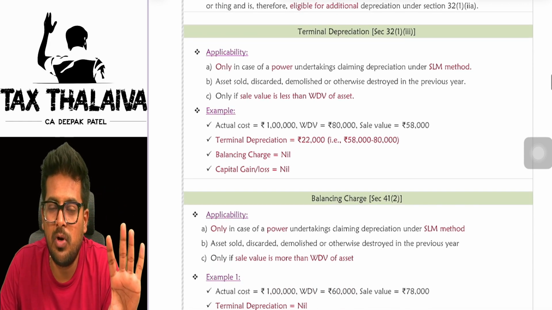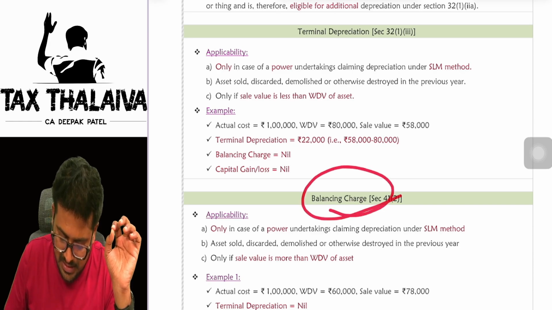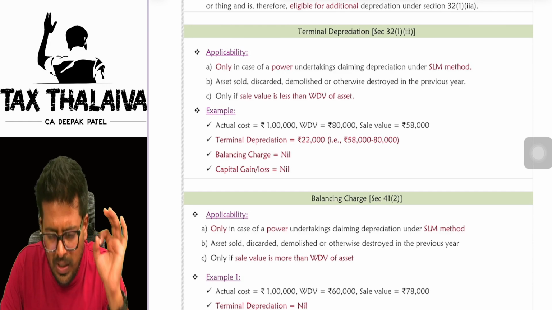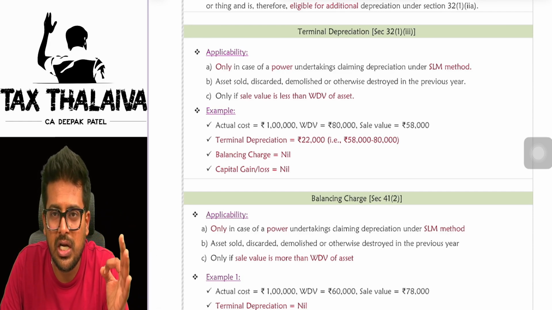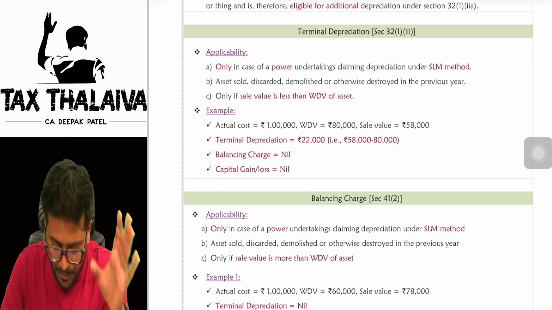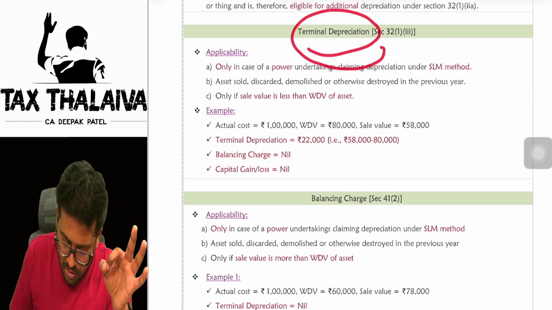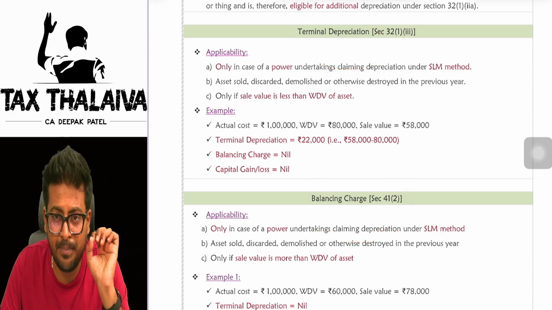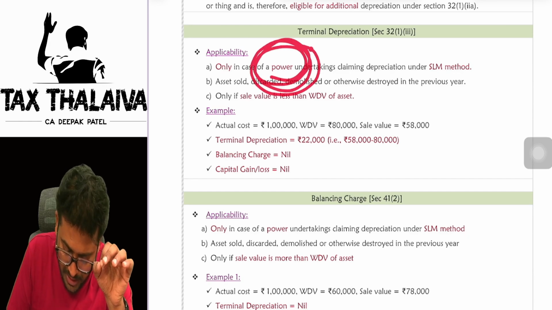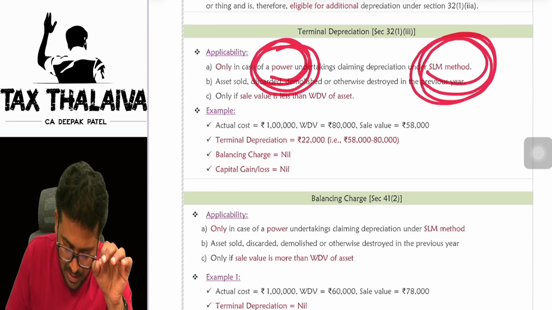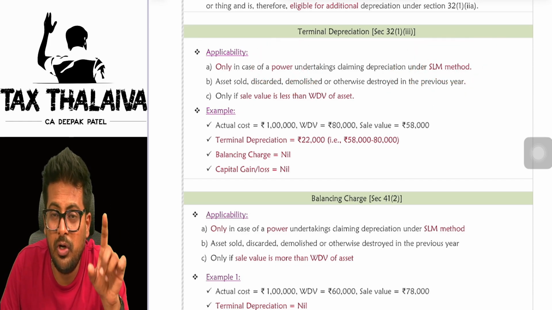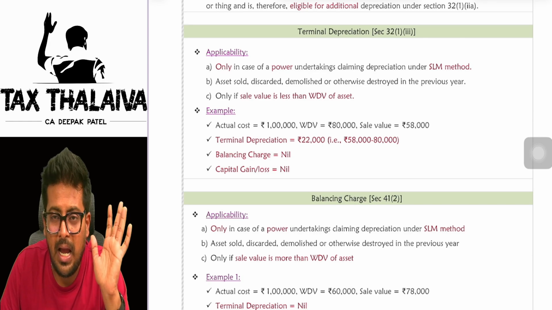Now, there are two concepts: terminal depreciation and balancing charge. These two concepts are applicable or eligible only in the case of power generation and distribution units if they follow the SLM method. I repeat, the terminal depreciation concept and balancing charge concept are applicable only in the case of power generation and power distribution units if they follow the SLM method. Are you getting this? If they follow the WDA method, then this is not applicable.